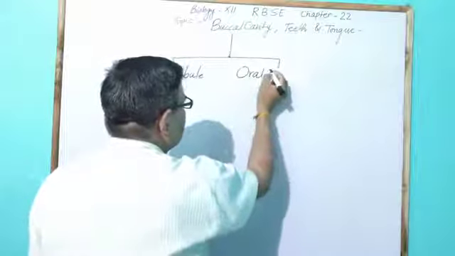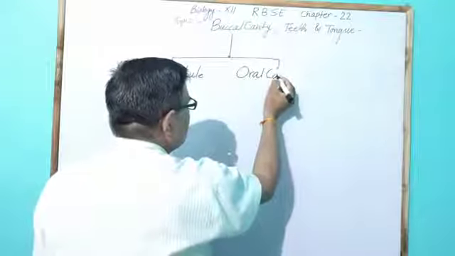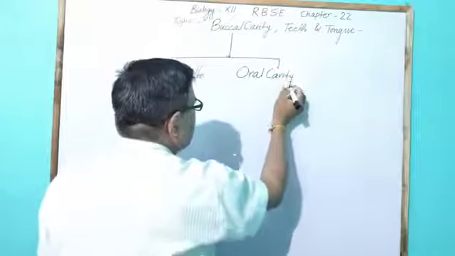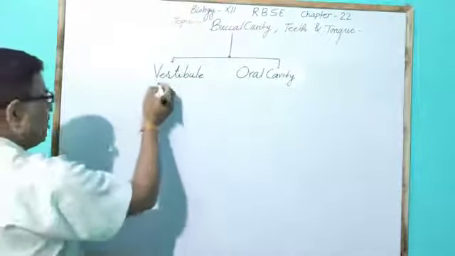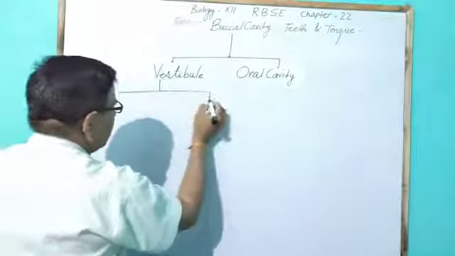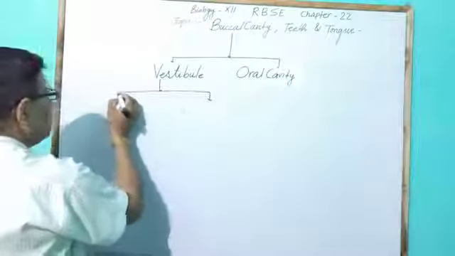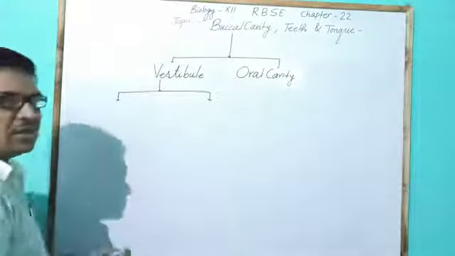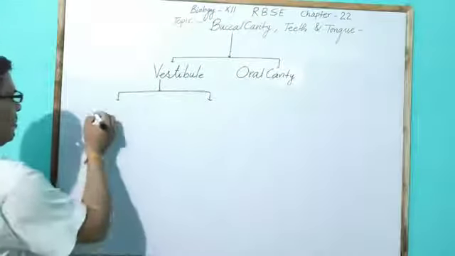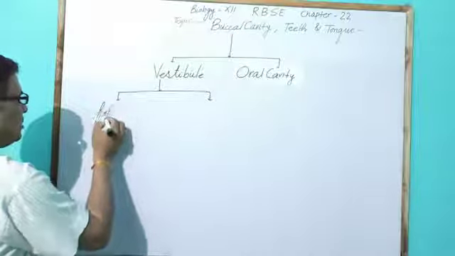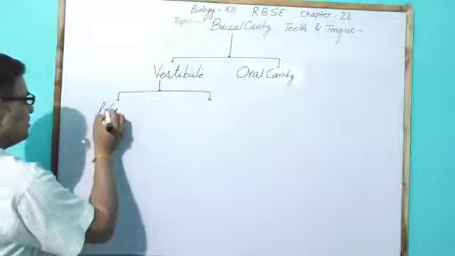The vestibule covers many parts, like the external part of the lips.